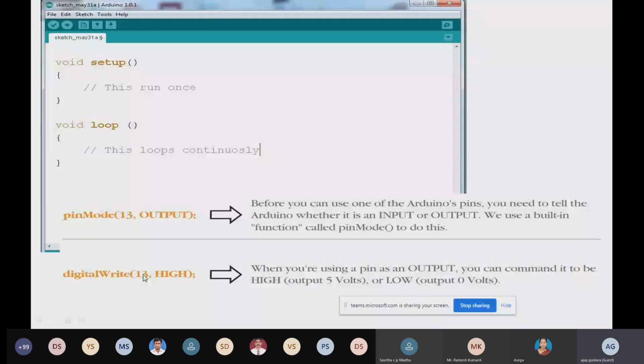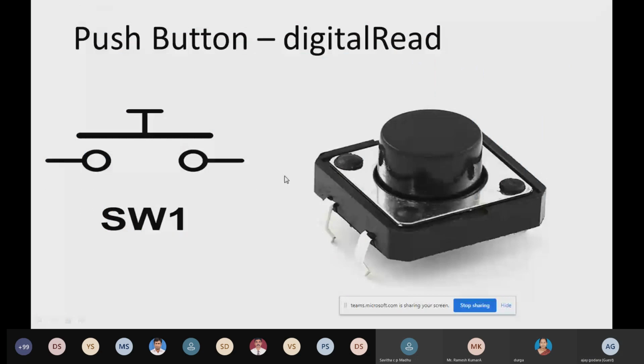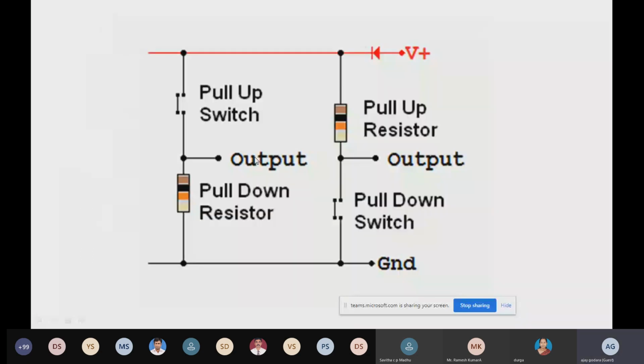Now we are going to talk about the push button, how you can use it, how you can connect it with the microcontroller, and how you can read the signal of that push button. This one is my push button connection. There are two configurations we are going to use over here in a push button using this resistance, that is the pull down resistor, and over here is the pull up resistor. What is the meaning of it? When we provide 5 volt over here, what output are we going to get?